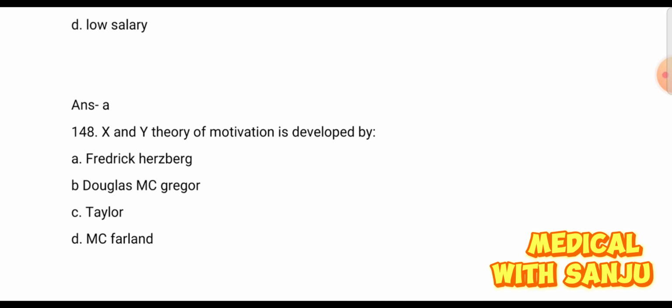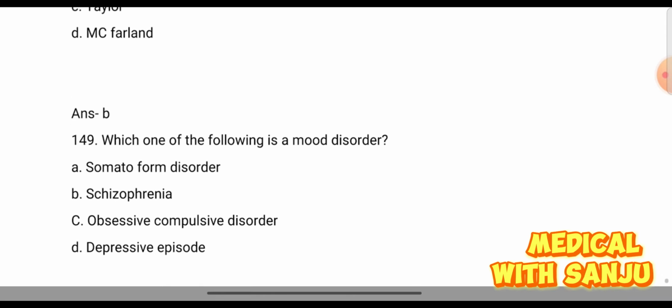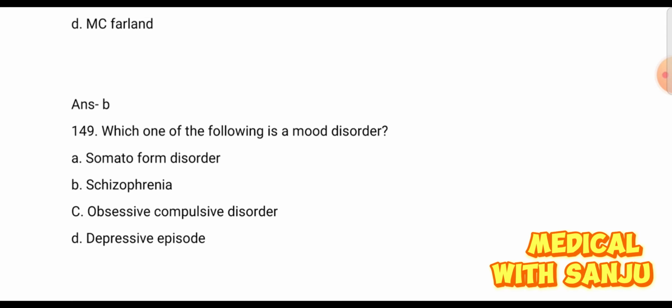Question 148. X and Y theory of motivation was developed by option A, Frederick Herzberg, option B, Douglas McGregor, option C, Tyler, and option D, McFarland. The right answer is option B. Question 149. Which one of the following is a mood disorder? Option A, somatoform disorder. Option B, schizophrenia. Option C, obsessive compulsive disorder. And option D, depressive episode. The right answer is depressive episode.